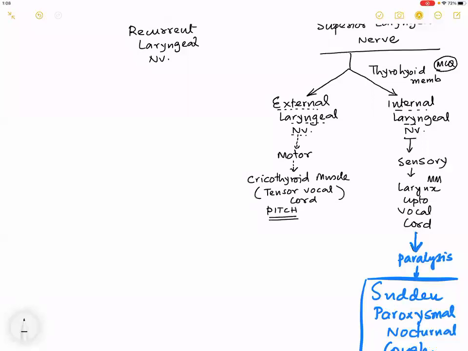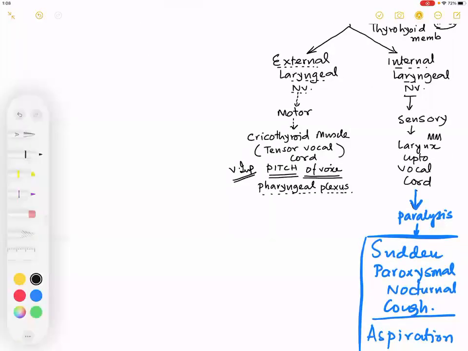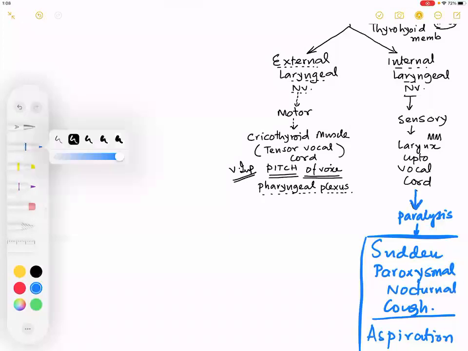MCQ point, very important. It is responsible for the pitch of the voice. Important in ENT, important in surgery also. Okay. And it also supplies partly the pharyngeal plexus. So what is it important for? Pitch of the voice, like ah, oh, ah, like this. That means it is an extremely important nerve. In which profession do you think?